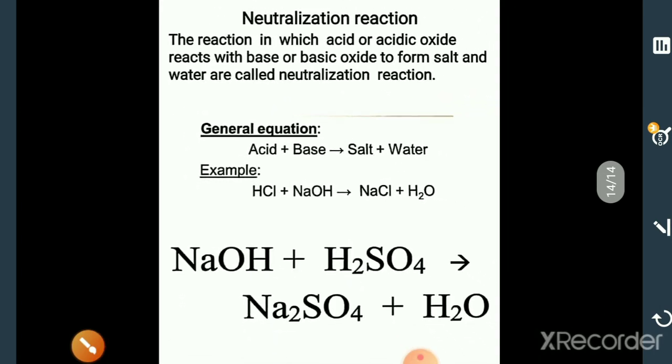Next, what do you mean by neutralization reaction? You also studied this in your previous classes.